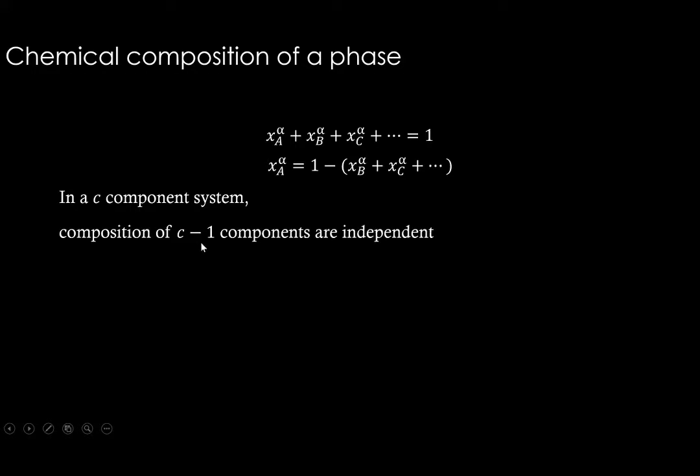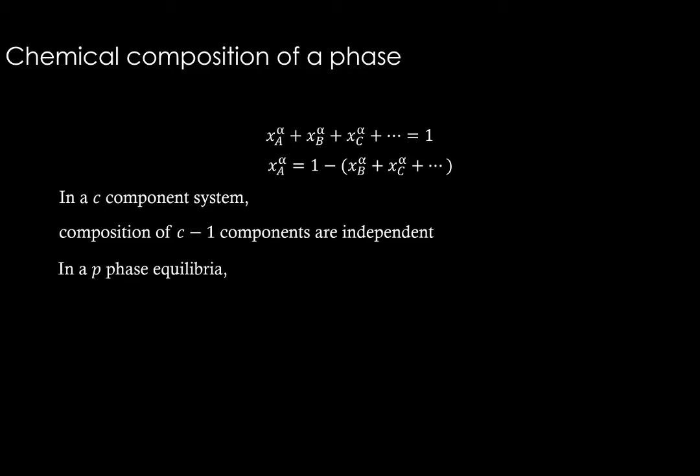So C minus 1 components are independent, which means only one is dependent. All other values we need to know, right? All other individual values we need to know. So they're all independent, only one is dependent. So if C is the total number of components, C minus 1 are independent.